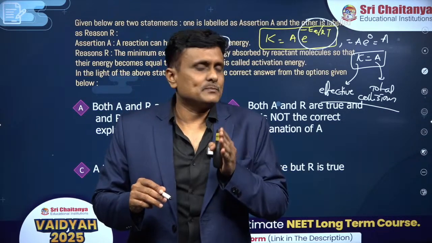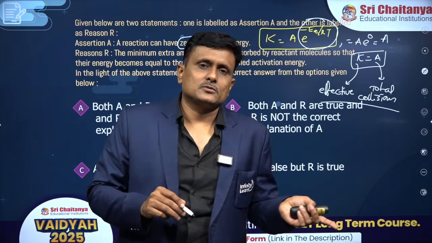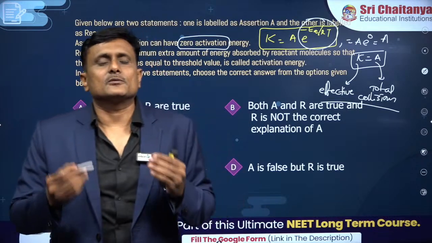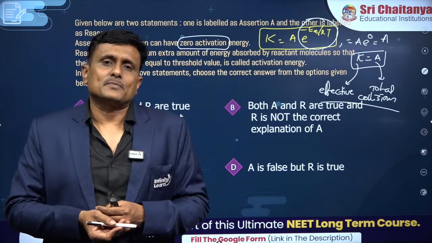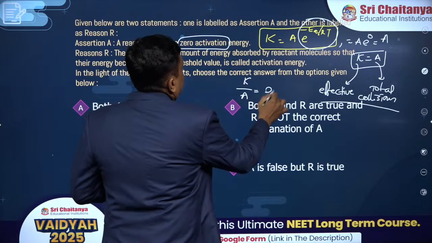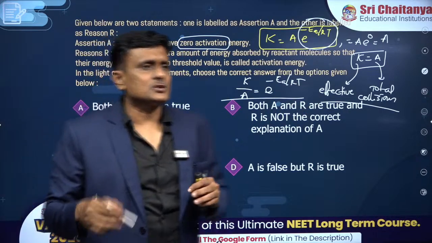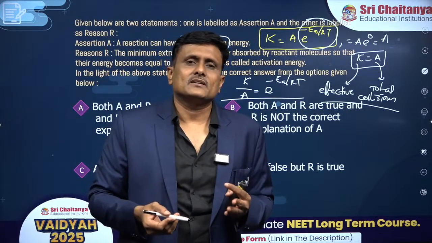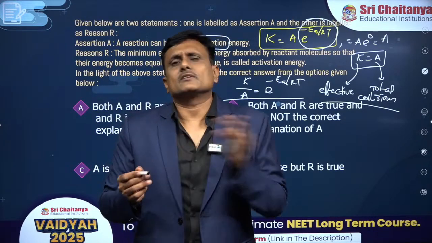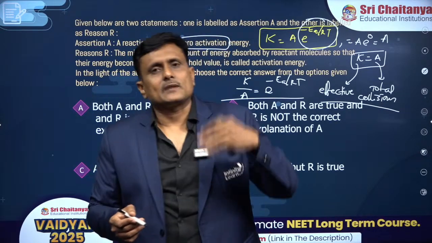That means 100% conversion of all the reactant molecules into product in a stipulated time is not possible. Only a portion of it will undergo product formation, which is represented as K by A, which is nothing but the Boltzmann factor. So 100% conversion of the reactant into product is not supported by the Arrhenius equation. So K can never be equal to 100% of A, nor can K be greater than A.